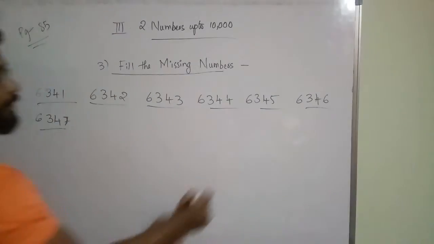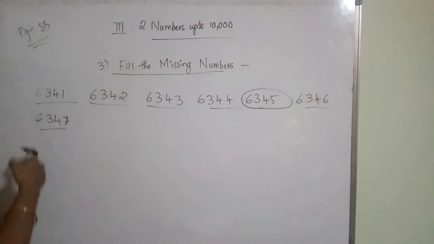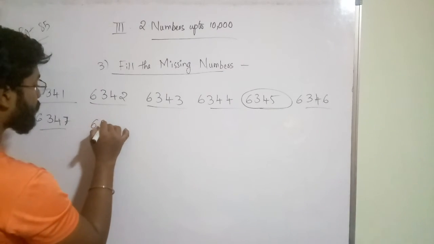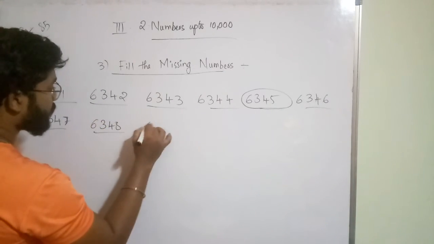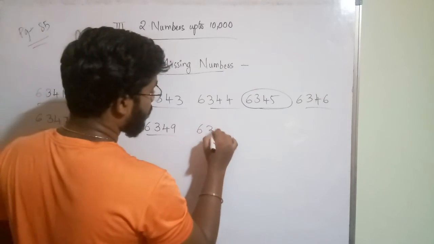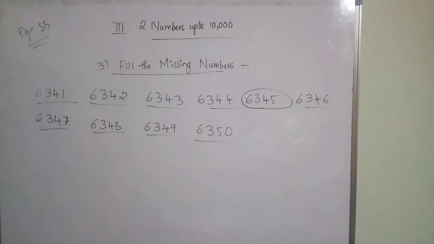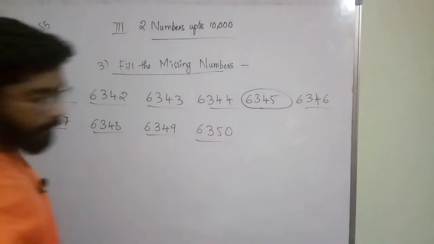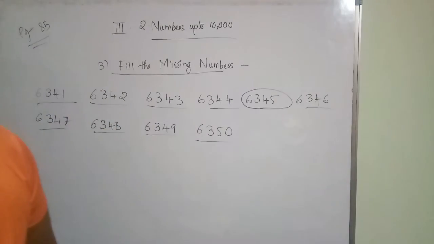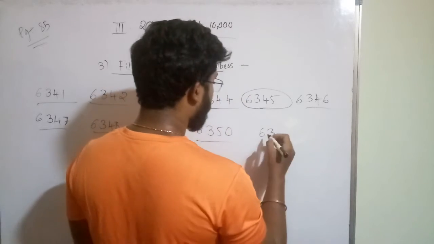This one he gave 6345, he gave already. So 6347 completed. 6348, 6349, 6350. Clear? 6350. After that what you will get?